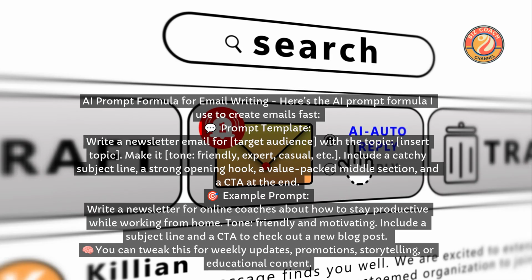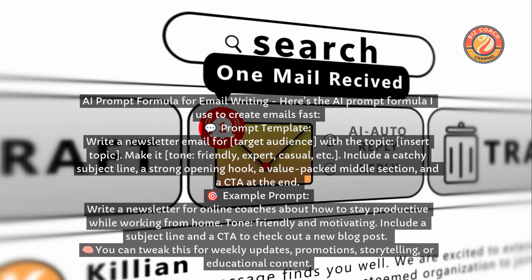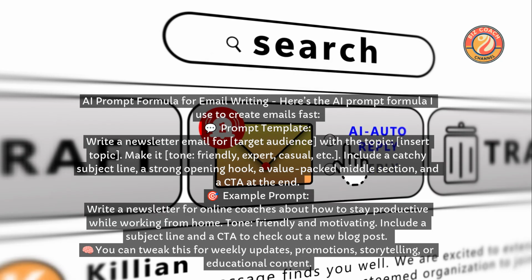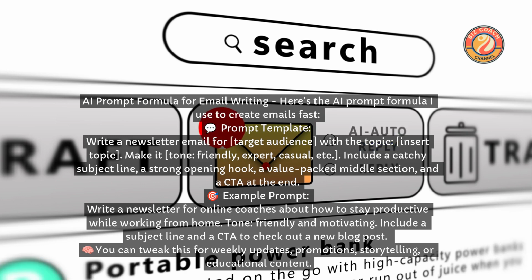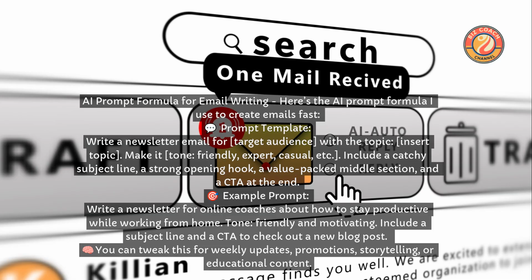Example prompt: Write a newsletter for online coaches about how to stay productive while working from home. Tone: friendly and motivating. Include a subject line and a CTA to check out a new blog post. You can tweak this for weekly updates, promotions, storytelling, or educational content.